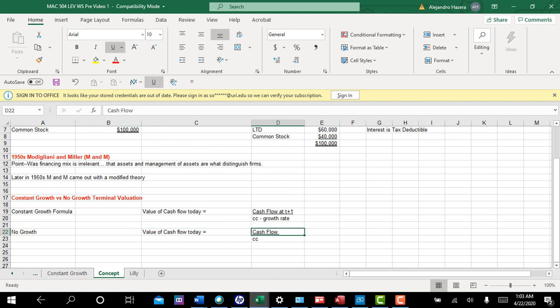But if you have a firm that's not growing, which for our purposes means depreciation is equal to capital expenditures, then you just take the cash flow, and it doesn't matter whether it's today or 1 year from now, because it doesn't grow, it's the same every year, and divide by the no growth cost of capital. What you get is the value of a cash flow that goes on forever but does not grow: a cash flow in perpetuity that does not grow. So keep this formula in mind. Now, this formula is not very practical, really, but it can be used to facilitate some of the concepts in valuation.